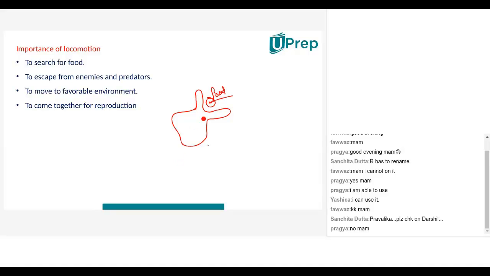This is pseudopodia, meaning false feet, right? The name of the organism is amoeba. This is a single cell organism.